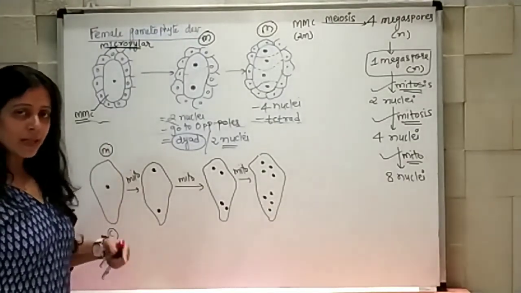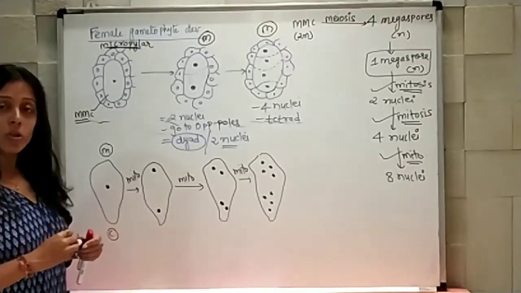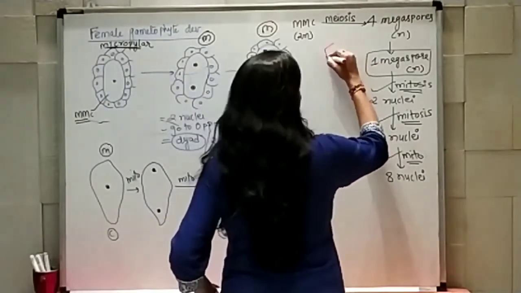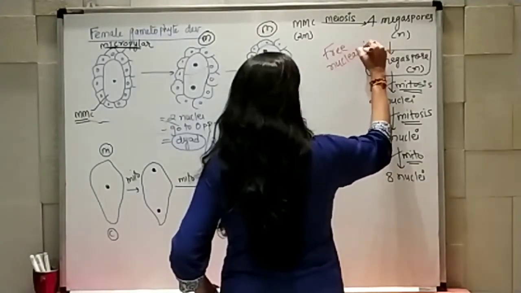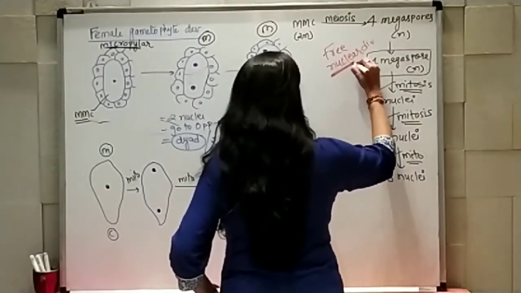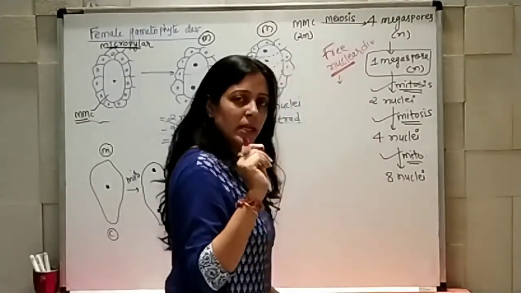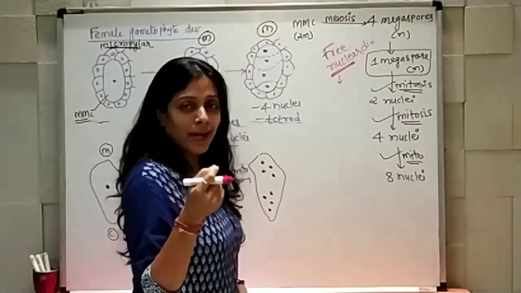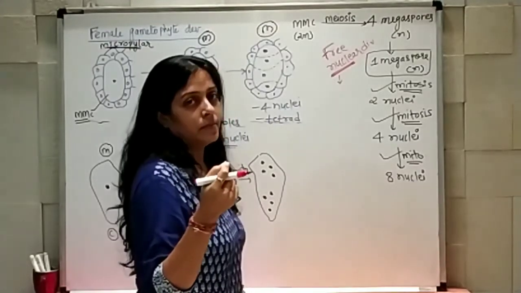Now again and again I am using the word nuclei and not cell. Why? Because all these divisions are free nuclear division. Why has the word free nuclear division been given? Because nuclear division is not followed by cytoplasm division immediately.